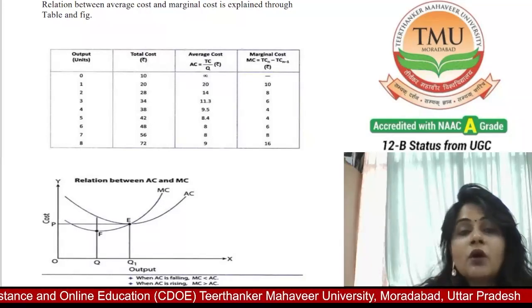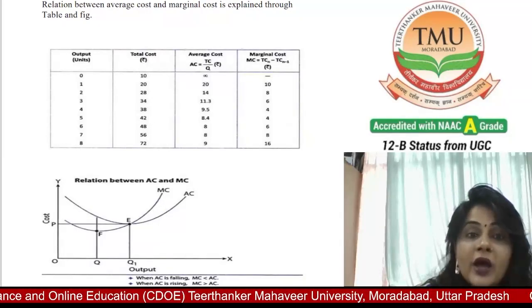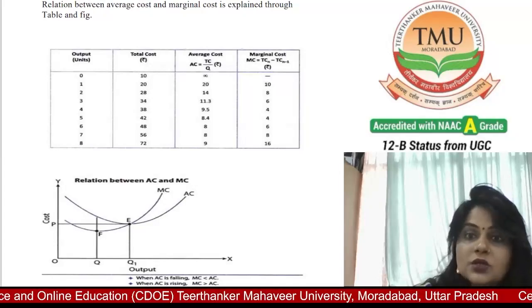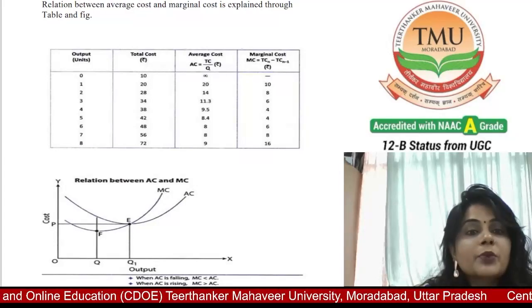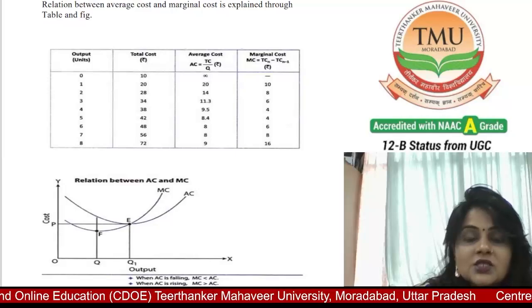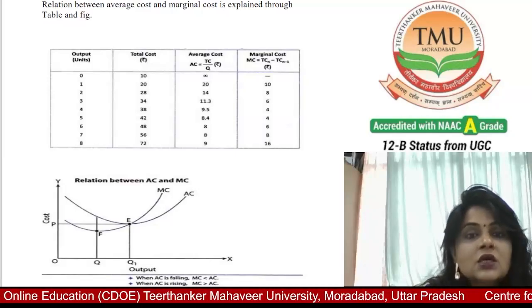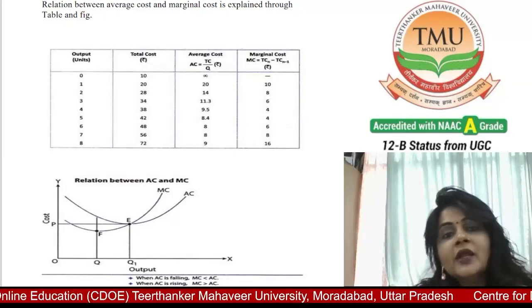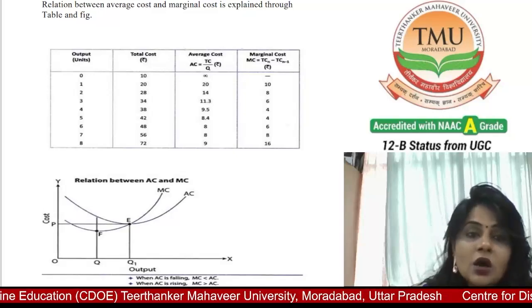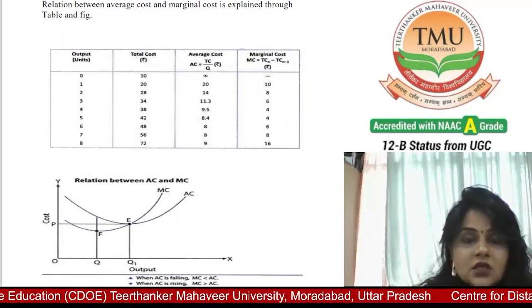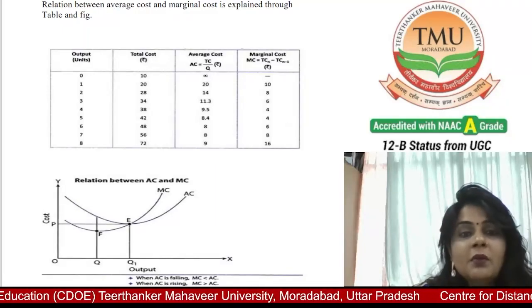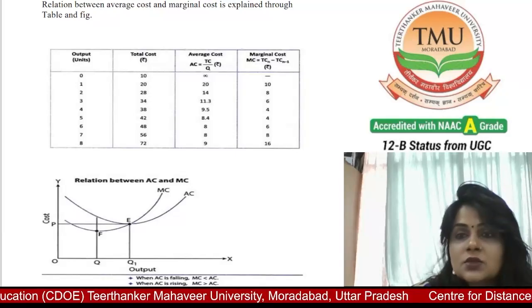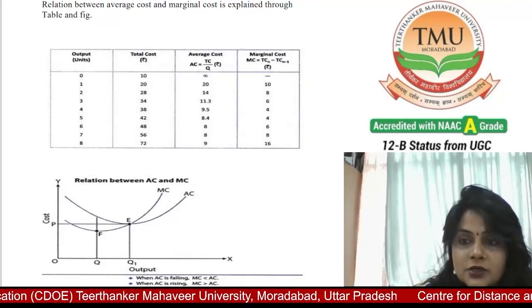This is because of the influence of the law of variable proportion, which I have also discussed. Since the marginal production rises first, reaches a maximum and then declines, the marginal cost declines first, reaches its minimum and then rises. So I hope you have understood.